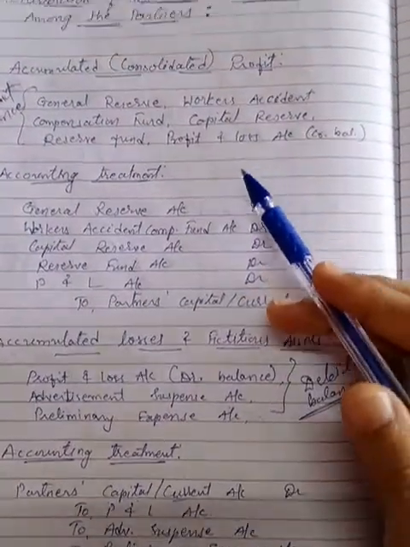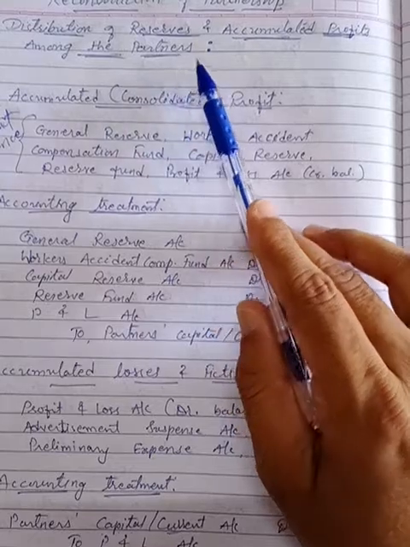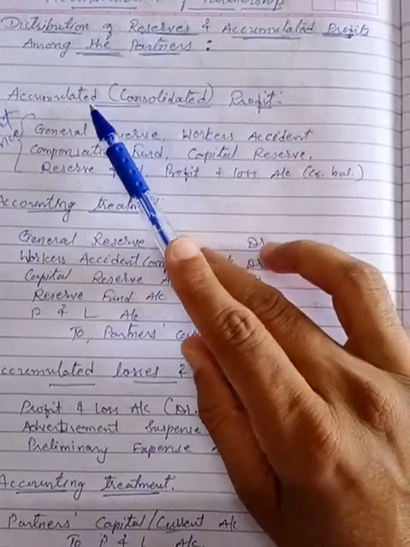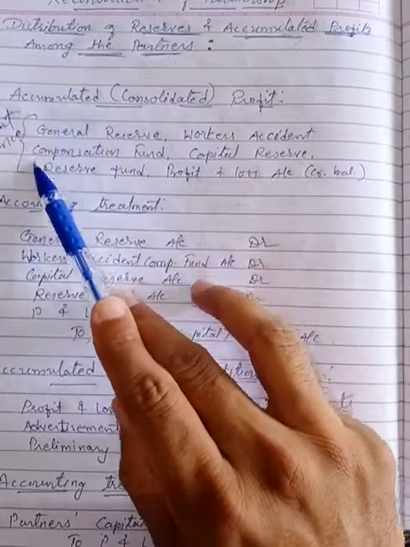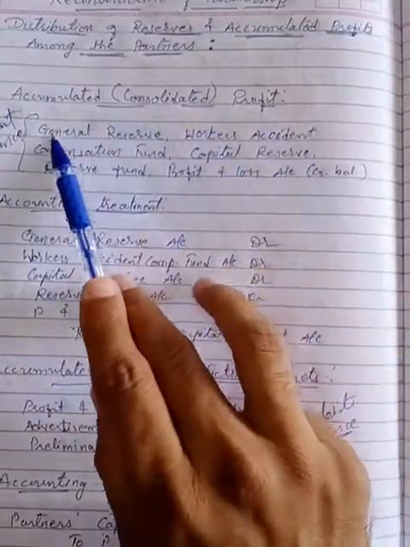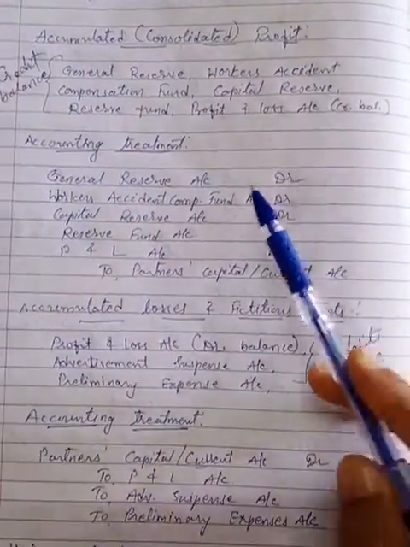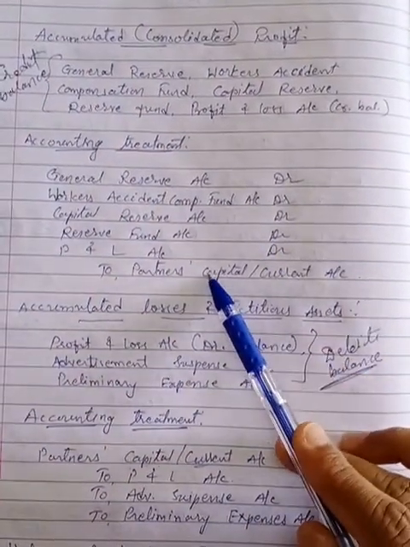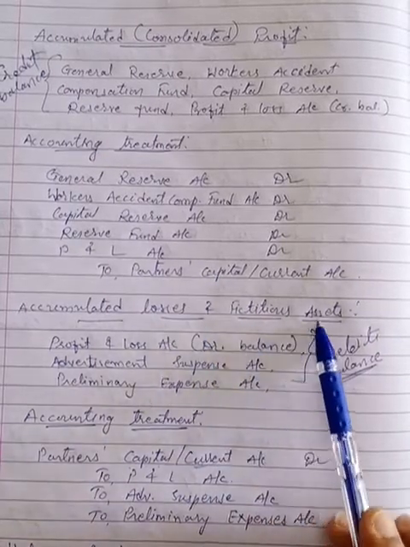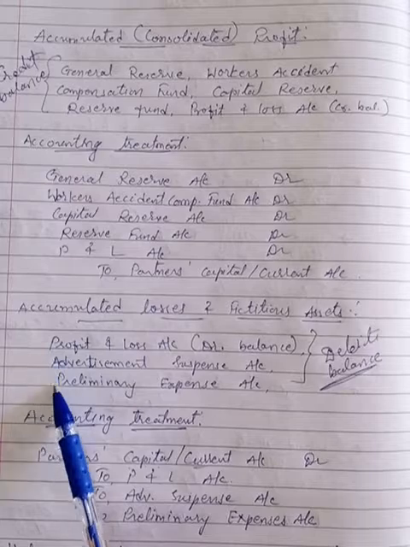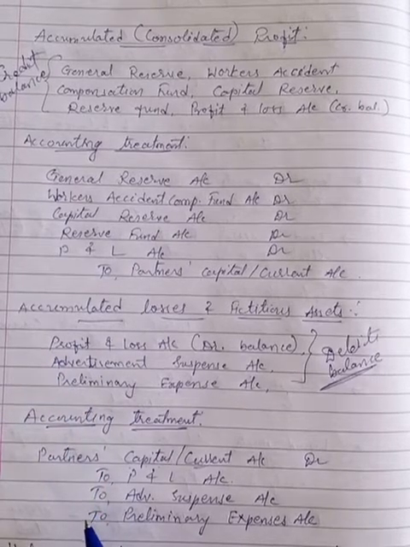First of all, write down the title: distribution of reserves and accumulated profit among the partners. Then below that, first write down accumulated or consolidated profit. Which are the profits available? Some of the examples I have given you, write those examples down. The profits are available like this, and then you have to write its accounting treatment. Then afterwards accumulated losses or fictitious assets. Which losses or assets are available? Write those examples down first, and then write down its accounting treatment.